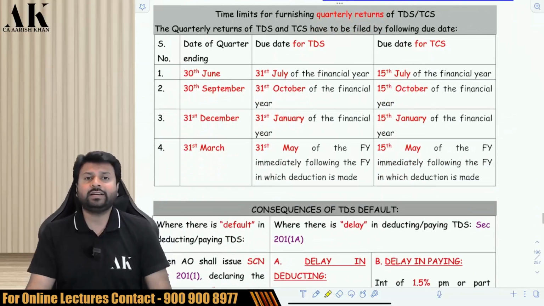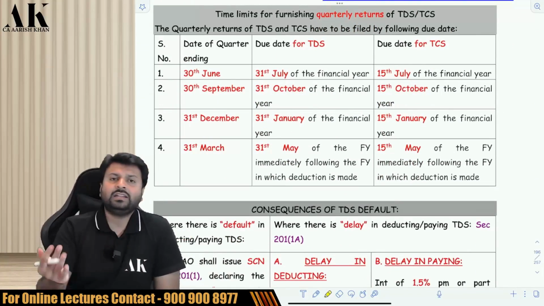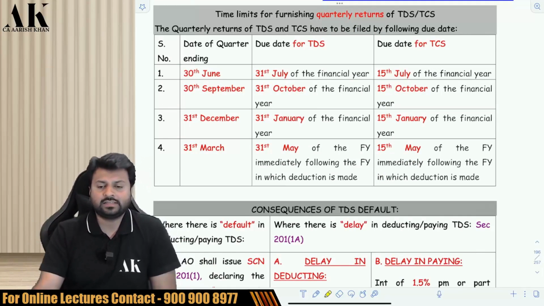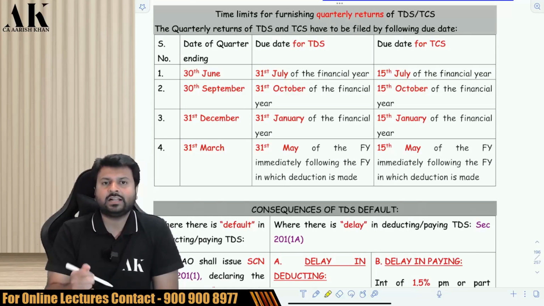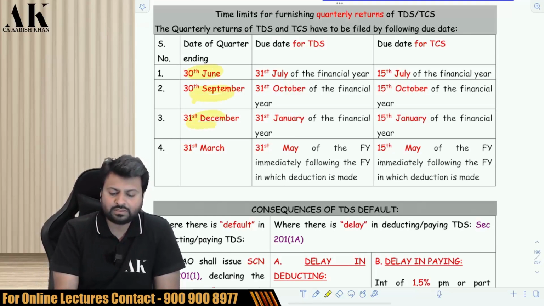Let's go ahead with the next point, that is filing of TDS returns. By when does the TDS return have to be filed and by when do the TCS returns have to be filed? The TDS and TCS returns have to be filed quarterly: 30th June, 30th September, 31st December, 31st March.